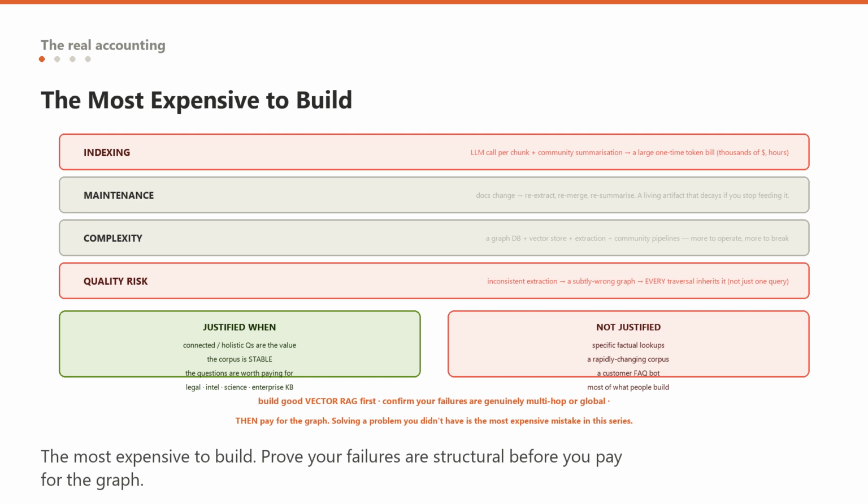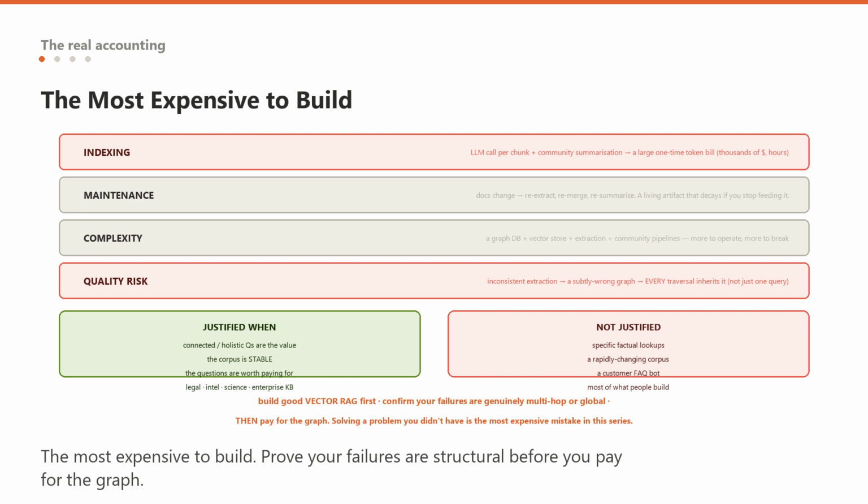Maintenance cost: documents change, and every change means re-extracting affected chunks, re-merging entities, and resummarizing affected communities. The graph is a living artifact that decays if you stop feeding it, unlike a vector index where you just embed the new chunk and move on. Complexity cost: you now run a graph database, or graph storage, alongside your vector store, plus the extraction and community pipelines, more moving parts, more to operate, more to break.